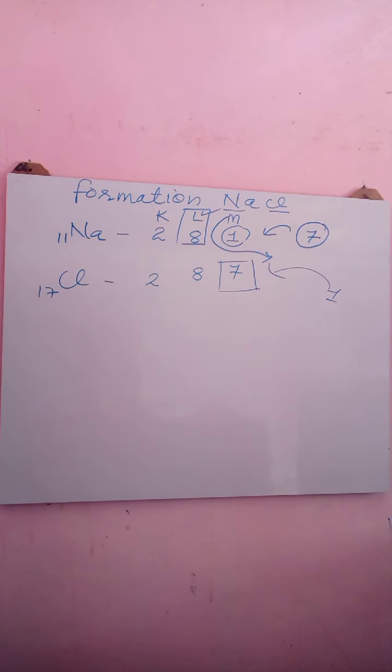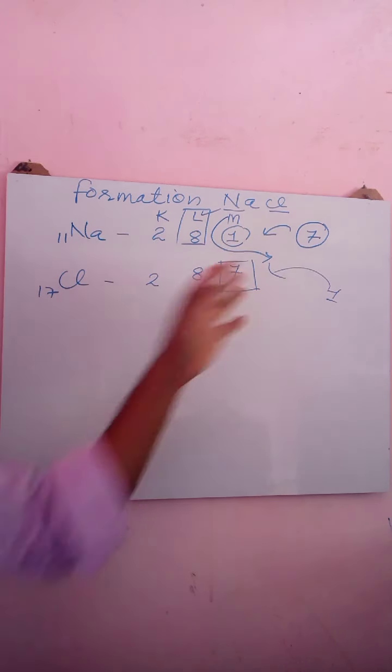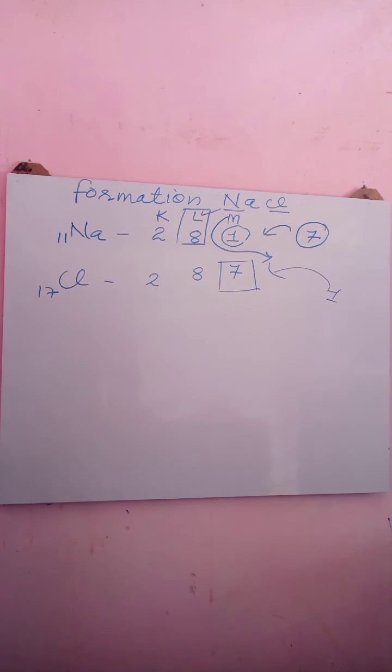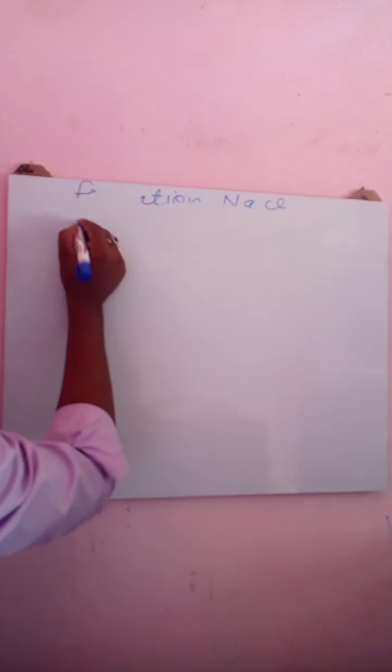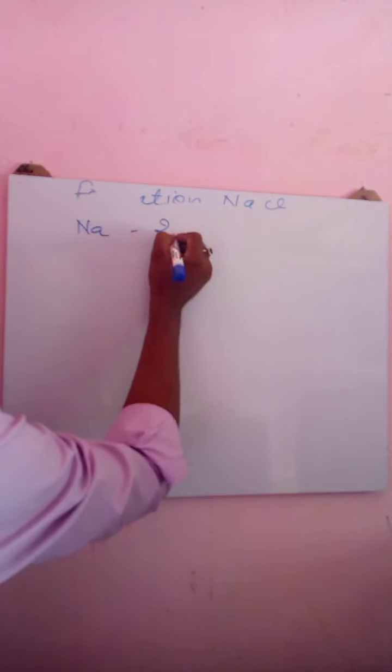Right? So whatever force of attraction is generated by this transfer of electron between sodium and chlorine is referred to as electrovalent bond. Right? So let's see. Here sodium electronic configuration is 2, 8, 1, chlorine is 2, 8, 7. Right?